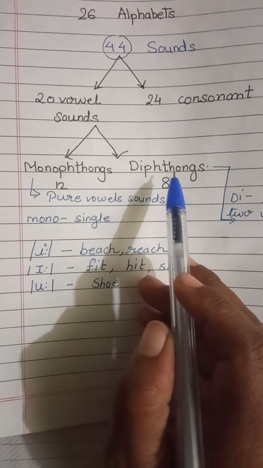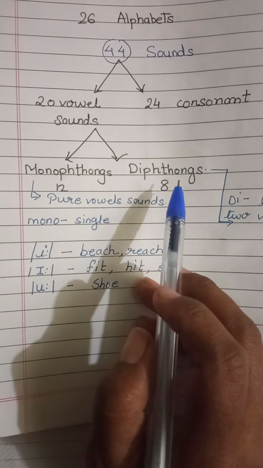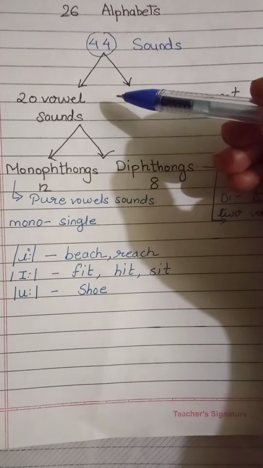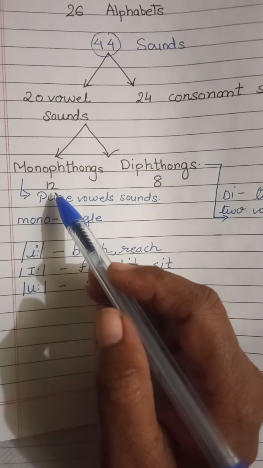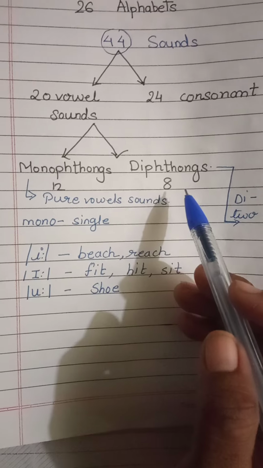Monophthongs and diphthongs. Now see here. There are 12 monophthongs and 8 diphthongs.